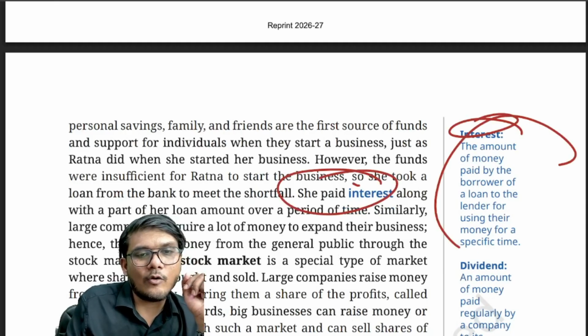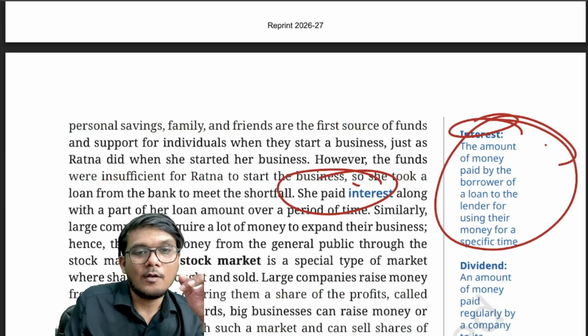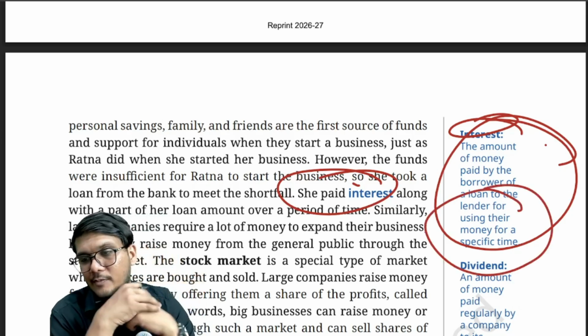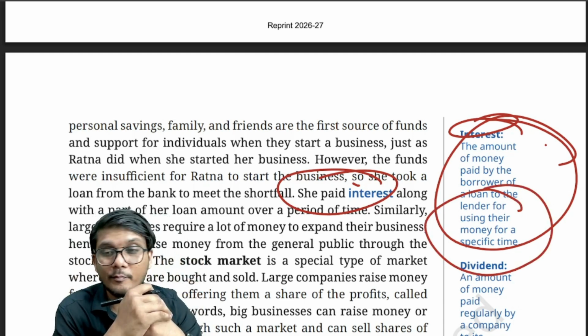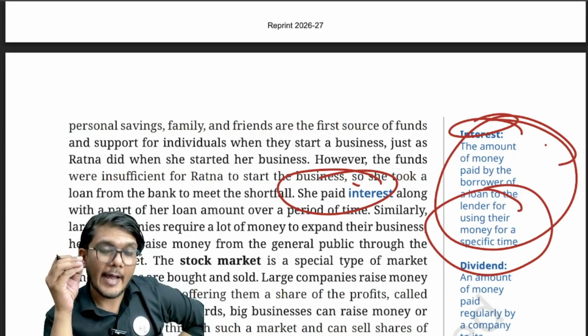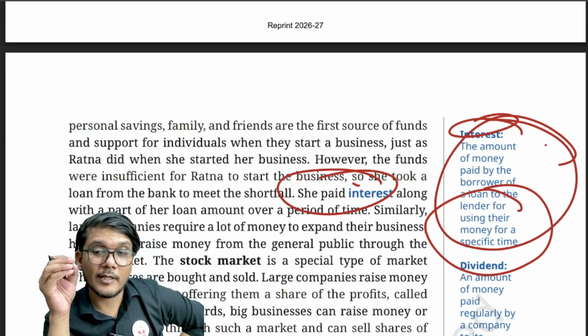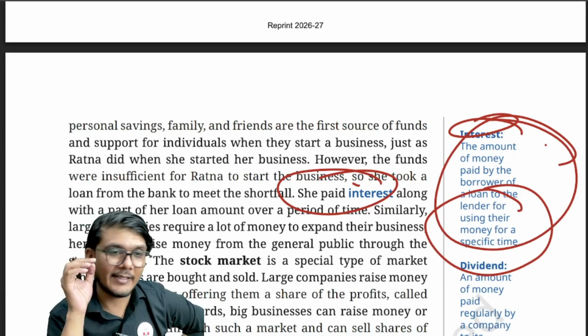What is interest? The amount of money to be paid by the borrower of a loan to the lender for using their money for a specific period of time. Since we are borrowing money from someone, we are using their money for some period of time and we are going to return it to them after some time. So for being allowed to use that money for some time, we have to pay them some additional money in return, that is the interest.